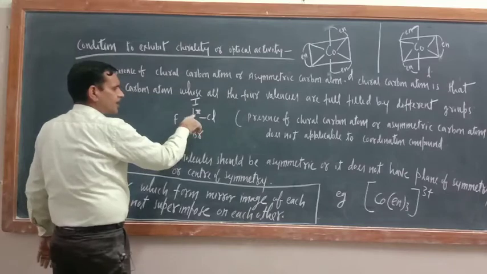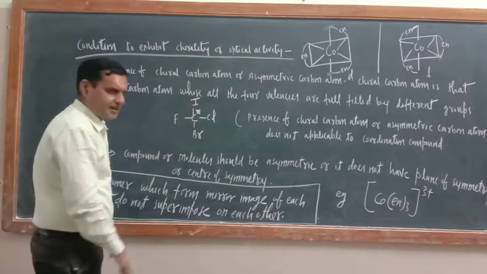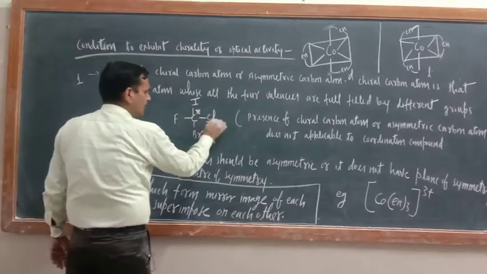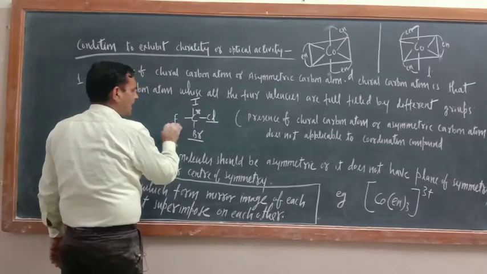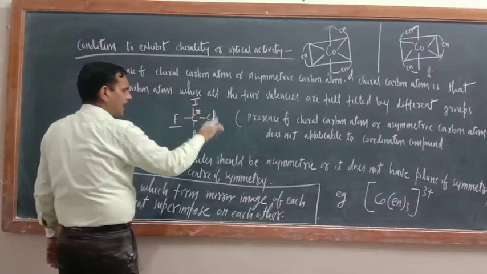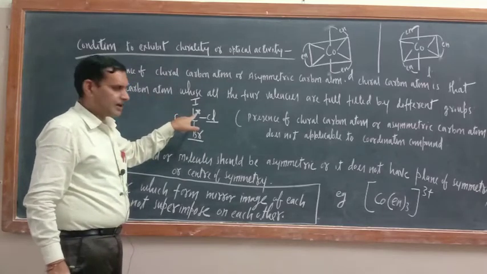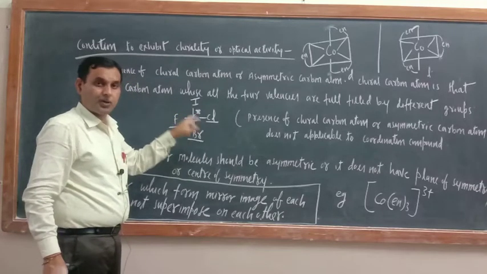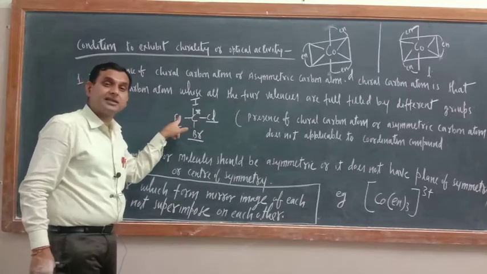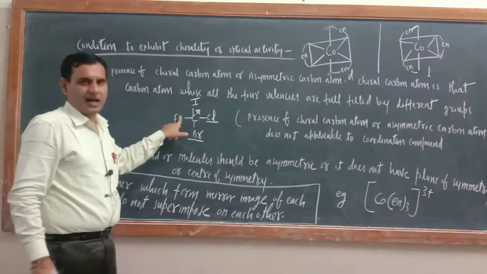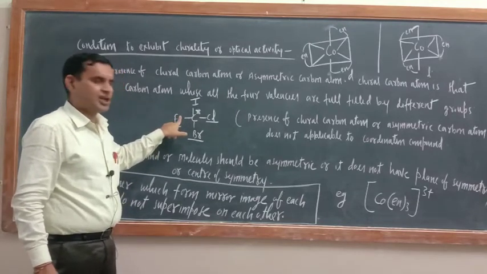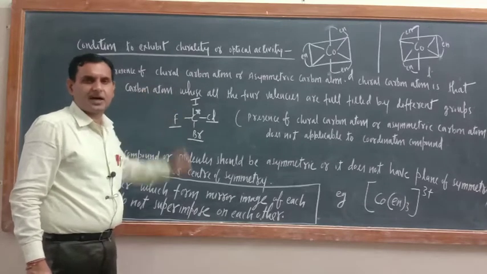This carbon atom has four valencies: one is fulfilled by Cl, another by Br, then F and I. So all four valencies of the carbon atom are fulfilled by different groups, so this carbon atom is known as a chiral carbon atom or asymmetric carbon atom.